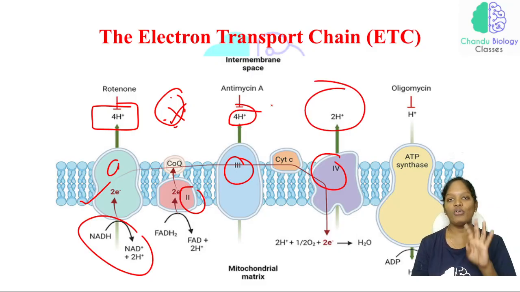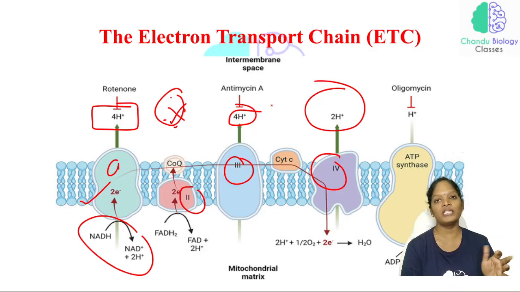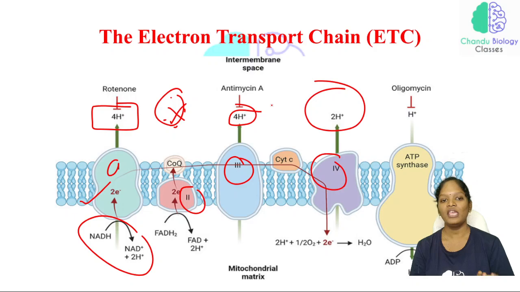So we have 4 complexes, excluding ATP synthase, which are involved in pumping the protons: complex 1, 2, 3 and 4. Complex 2 is not going to pump any protons, that is the succinate dehydrogenase. Complexes 1 and 3 pump 4 protons and complex 4 pumps 2 protons.